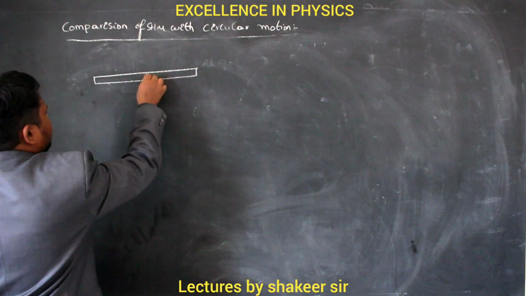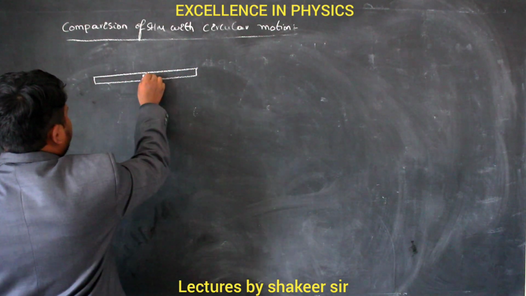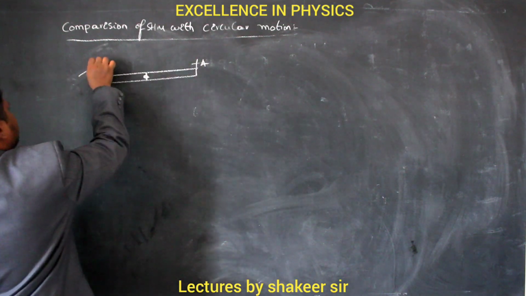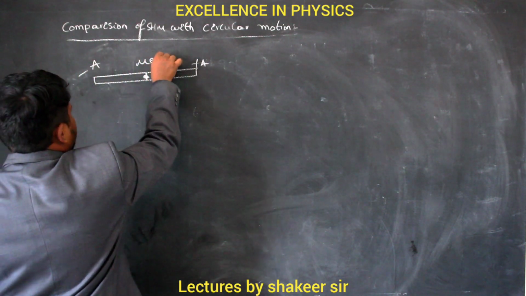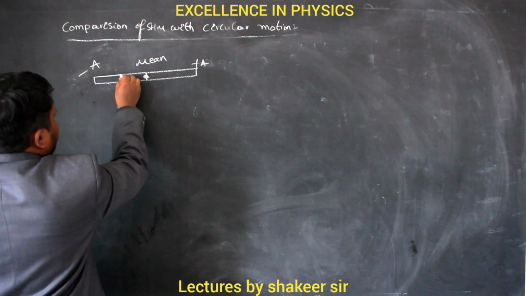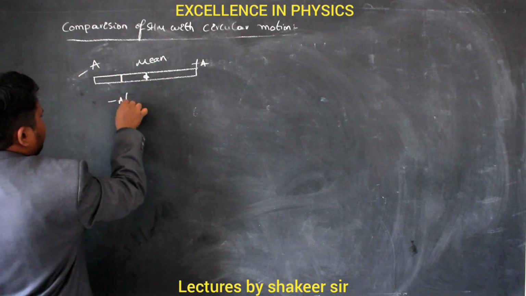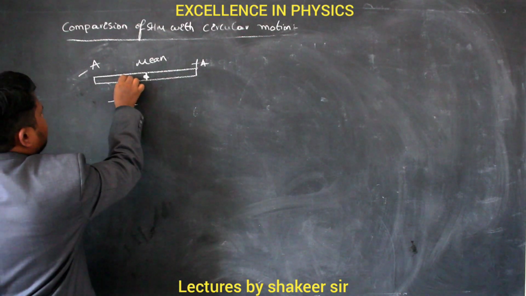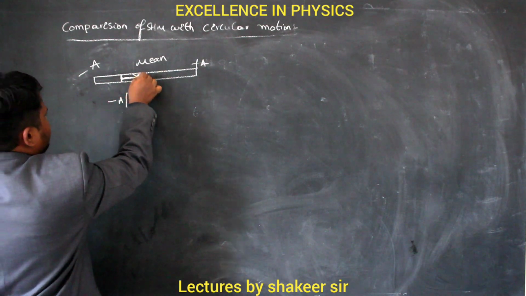Clear? It has started from the mean position plus a. This is plus a and this is minus a. This becomes our mean position. Clear? So it has reached minus a by 2, but it is going towards the mean position.